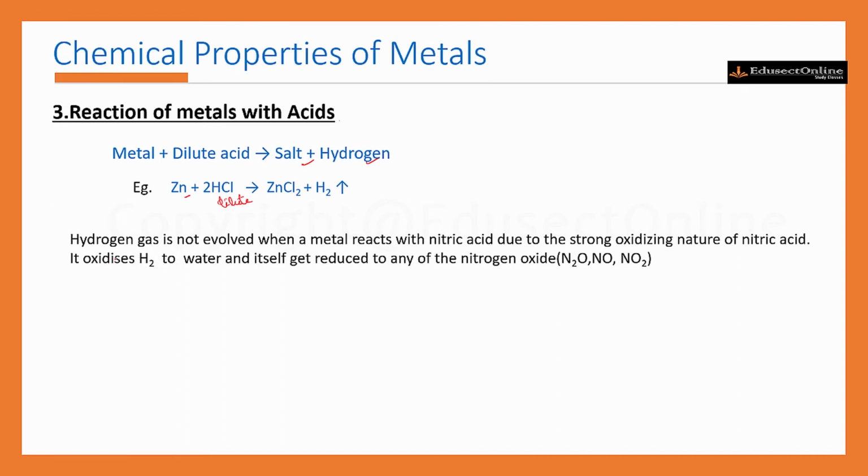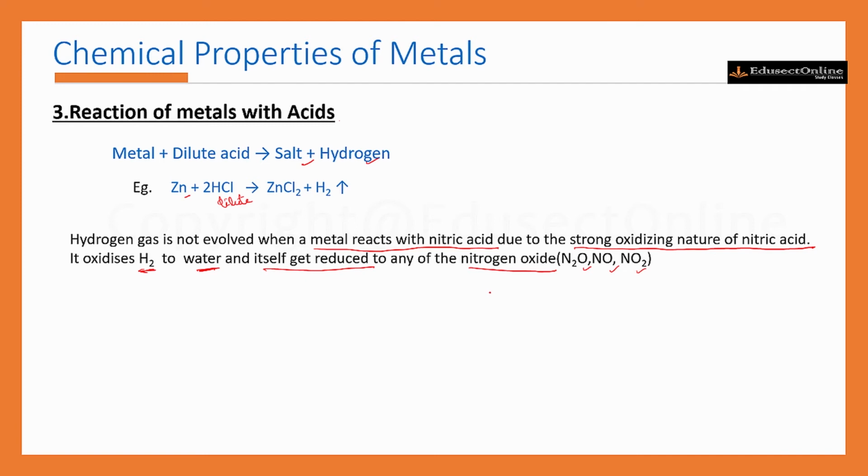When a metal reacts with dilute nitric acid, hydrogen gas is not evolved. It is because of the strong oxidizing nature of nitric acid, because it oxidizes hydrogen to water and itself gets reduced to any of the nitrogen oxides like N2O, NO or NO2.